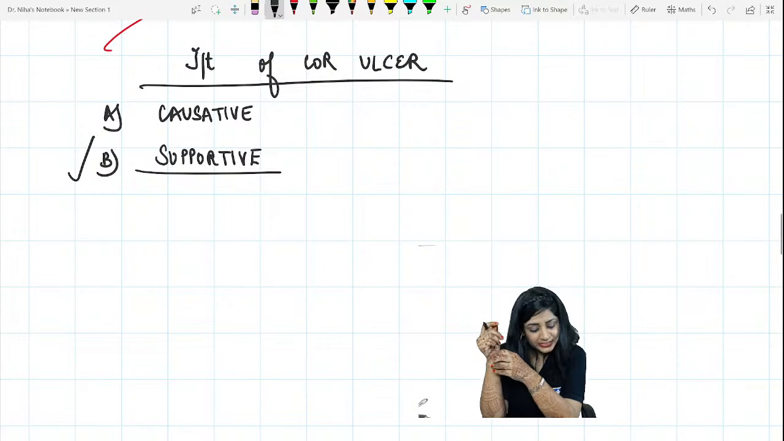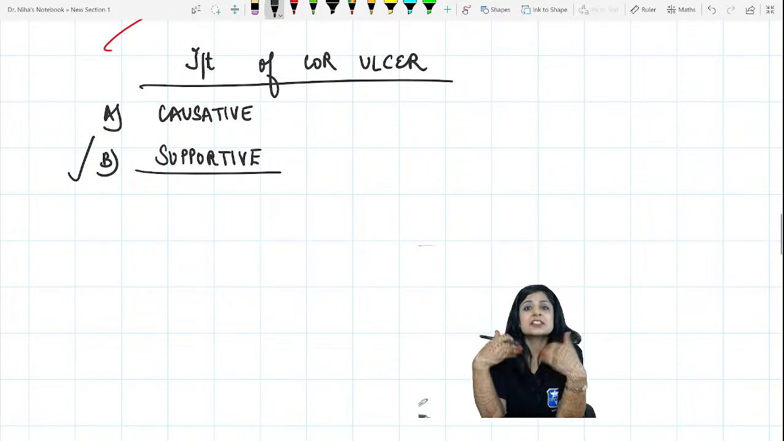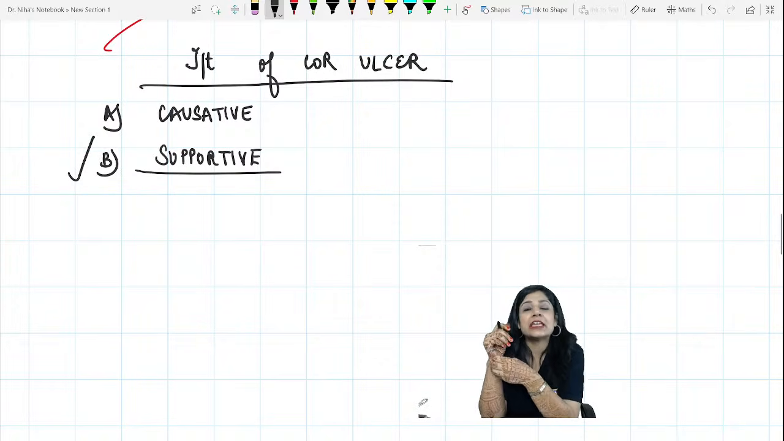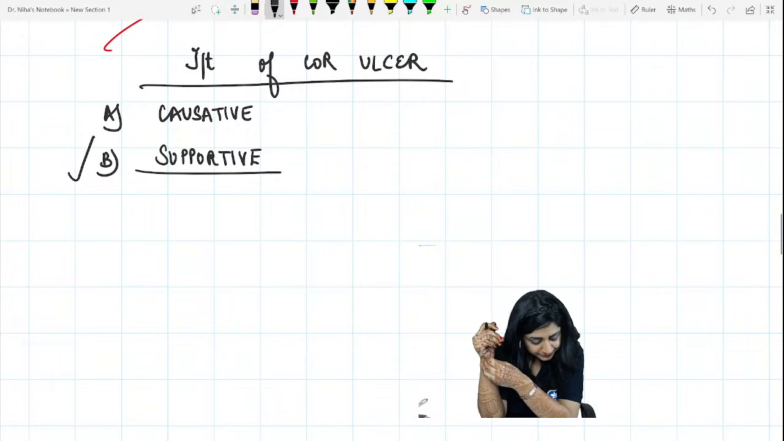Avinash, I'll keep one session separately on tonometry, okay? So that we will be discussing all the kinds of tonometers. Maybe in the next session, I'll keep one question regarding the tonometry, and that day I'll be discussing all the tonometers. Okay? I'll be doing that.